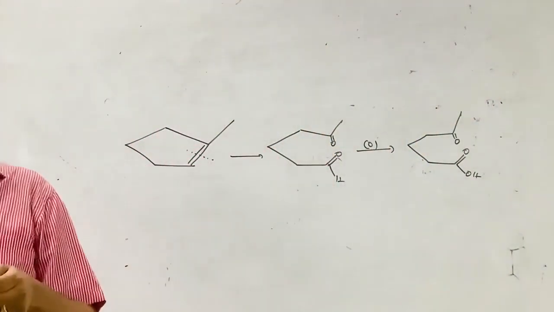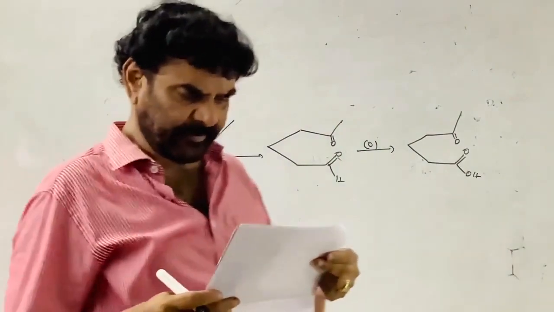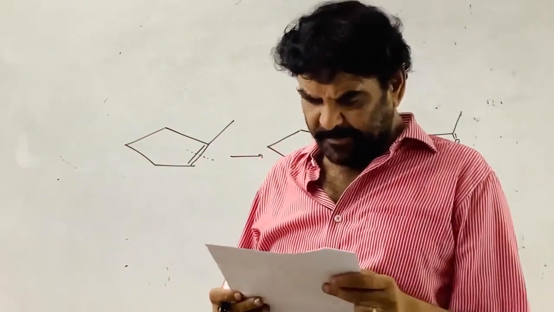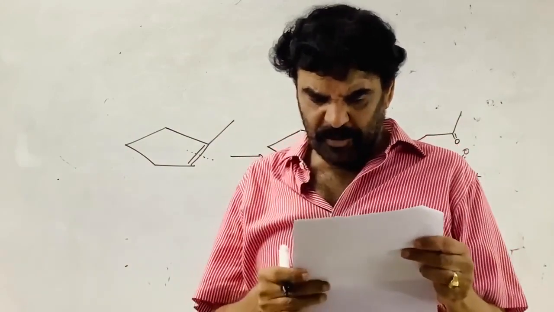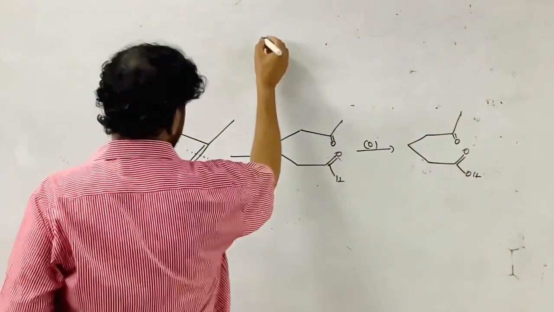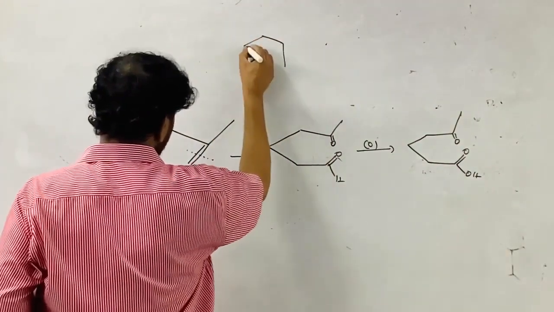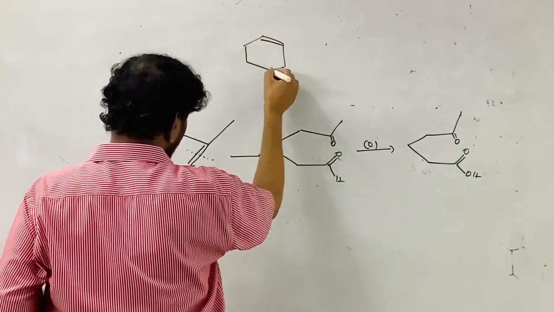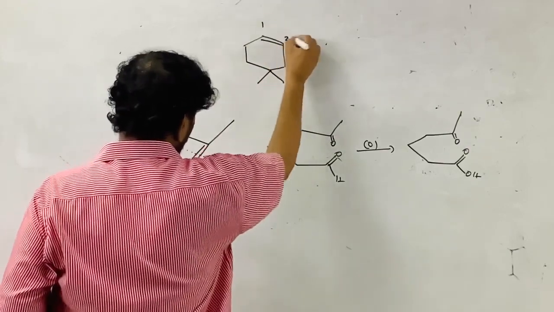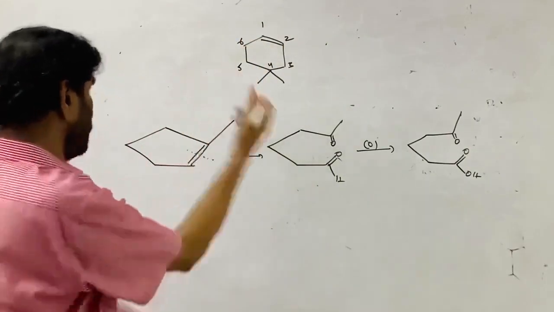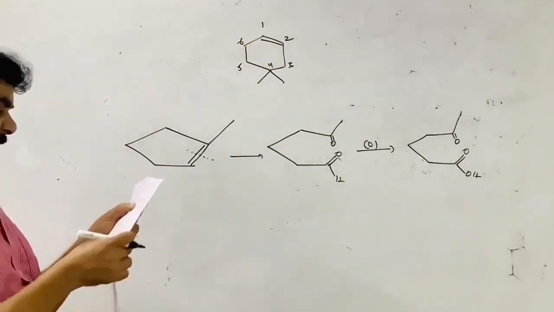Next one is 37. The number of products formed in the reaction of 4,4-dimethylcyclohexene. See, cyclohexene, right? 4,4-dimethyl. 1, 2, 3, 4, 5, 6. So, number from any side.